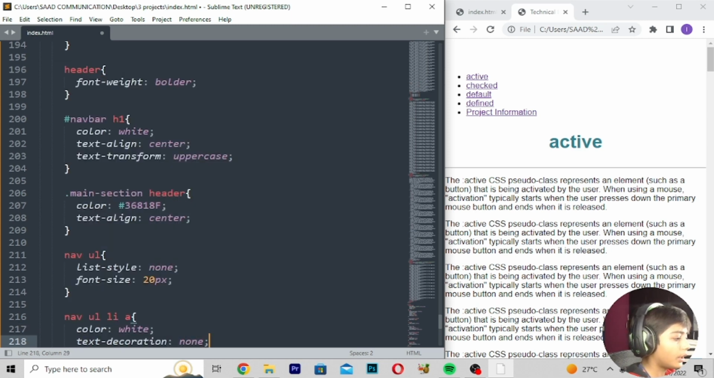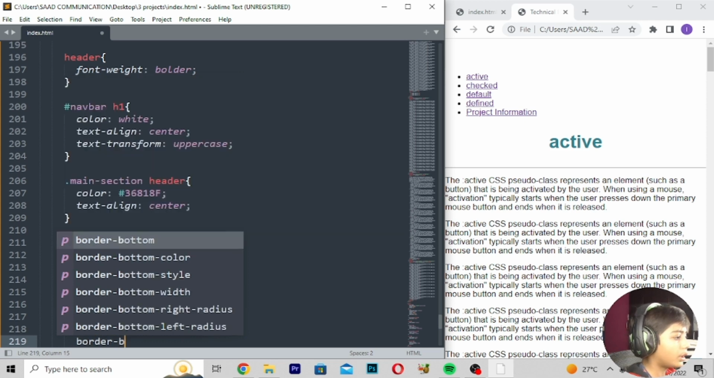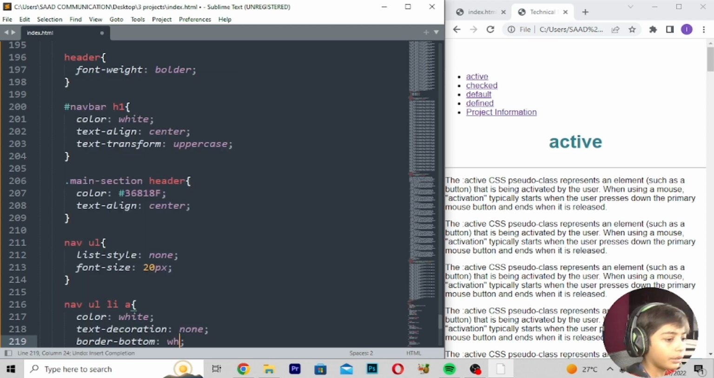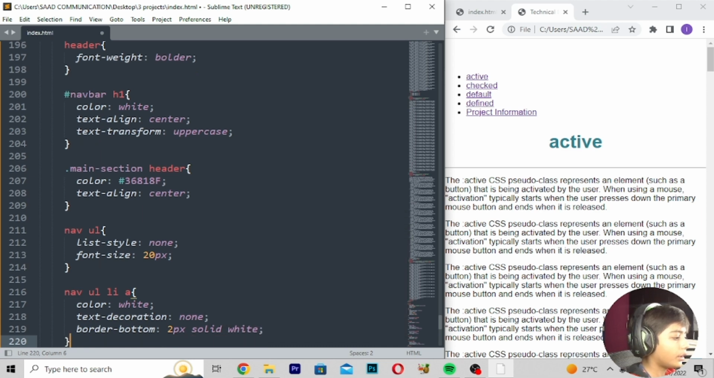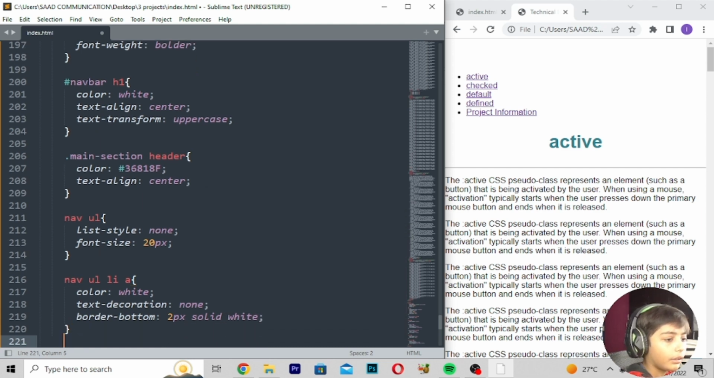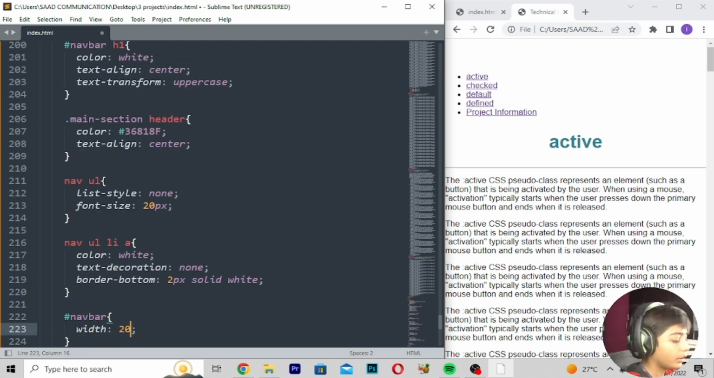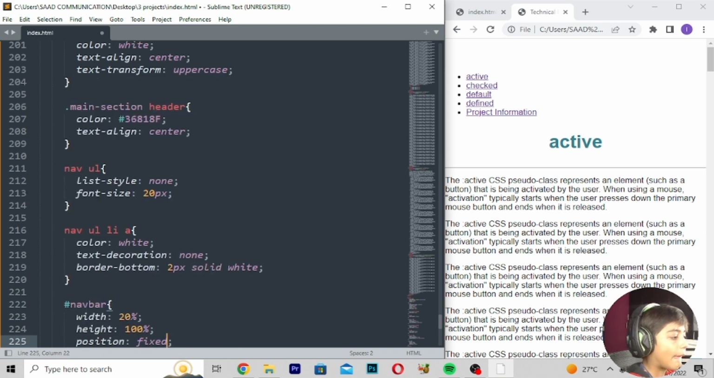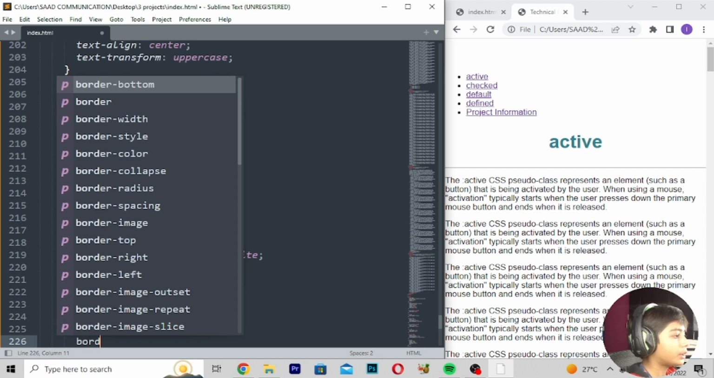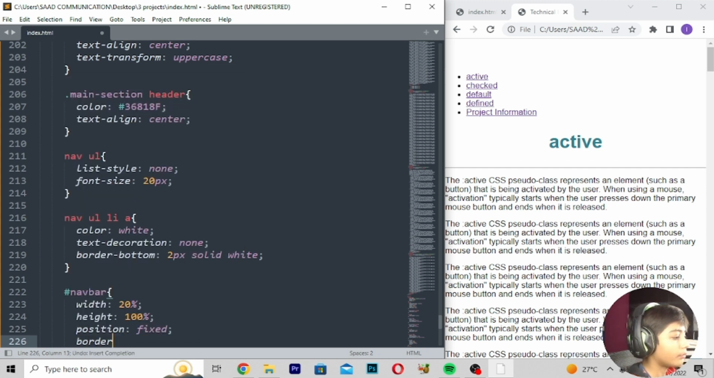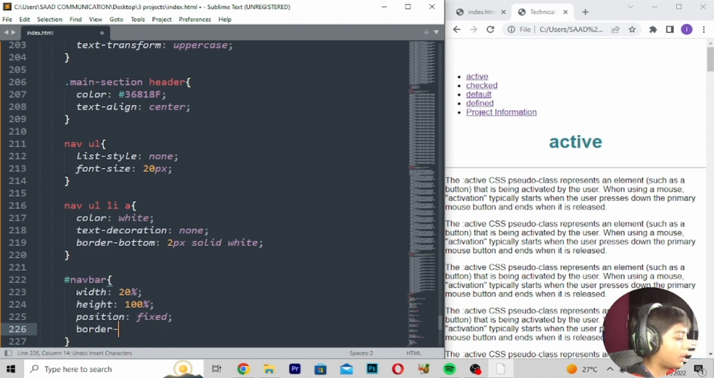text decoration none, border bottom white, border bottom 2 pixels, solid white, enter. Here we can write enter hashtag navbar, width 20%, height 100%, position fixed, border right, border right